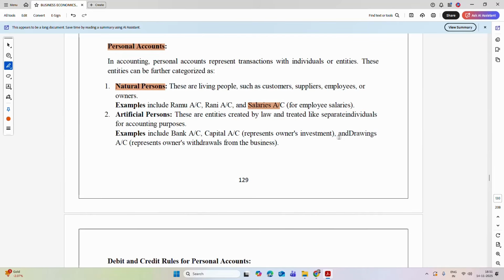Then the second category under personal account is artificial persons. These are basically entities created by law, and they are treated like separate individuals for accounting purposes. For example, bank account, capital account or personal drawing account.